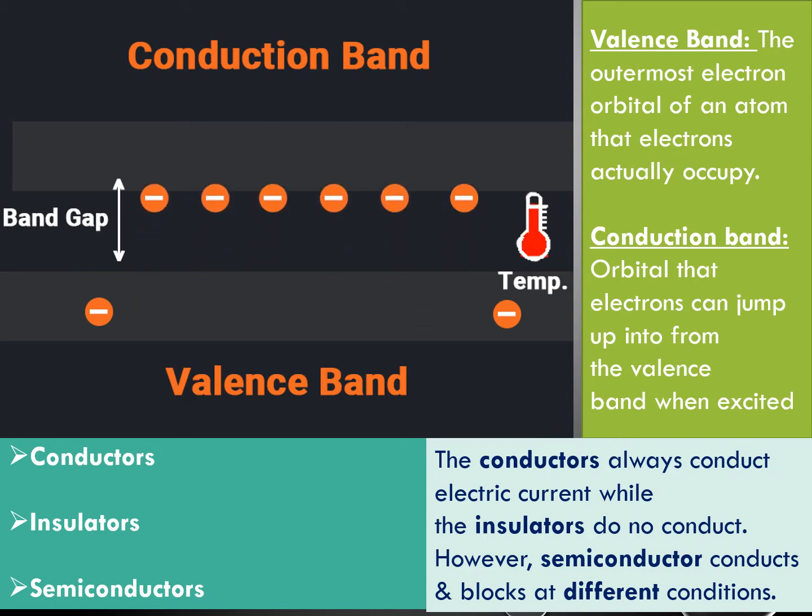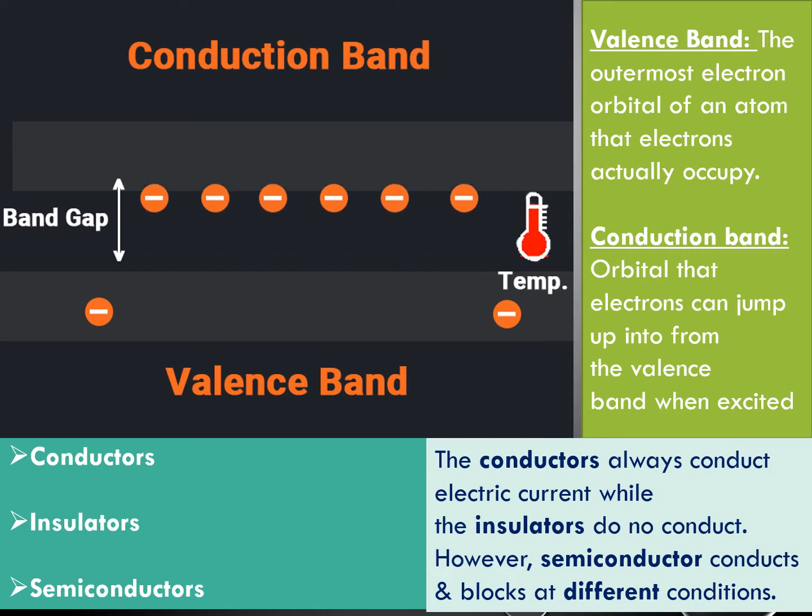And conduction band means the band which gives space when the atom gets energy. That means when we give energy to the metal, the electron jumps from the valency band to another band. That other band is called the conduction band. Okay, so these are the valency band and conduction band.